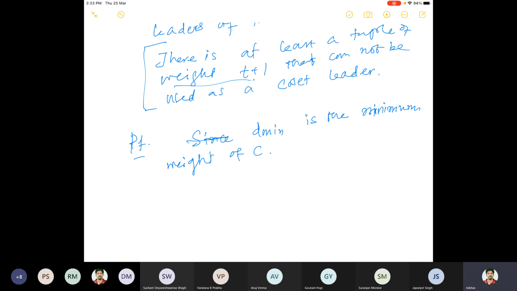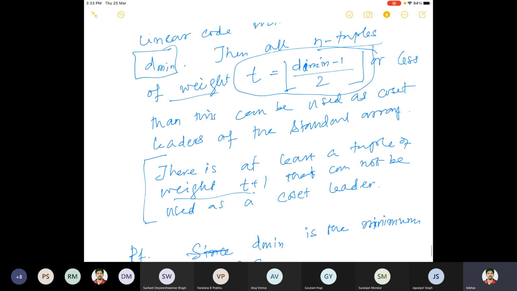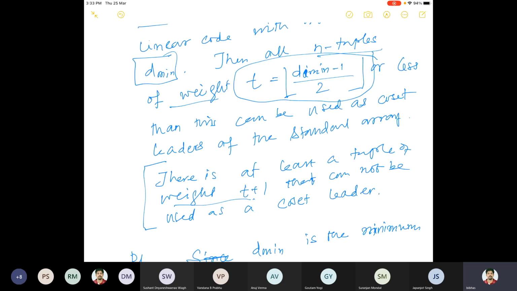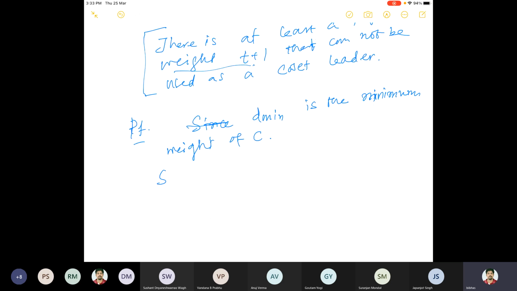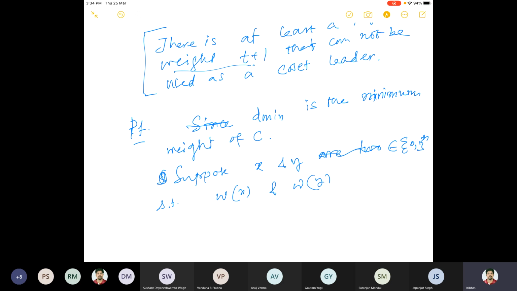Now, because we want to say that if the n tuple has weight less than or equal to t, then it can be used as the coset leader, suppose x and y are two n tuples belonging to 0 1 to the power n, such that weight of x and weight of y are less than or equal to t.